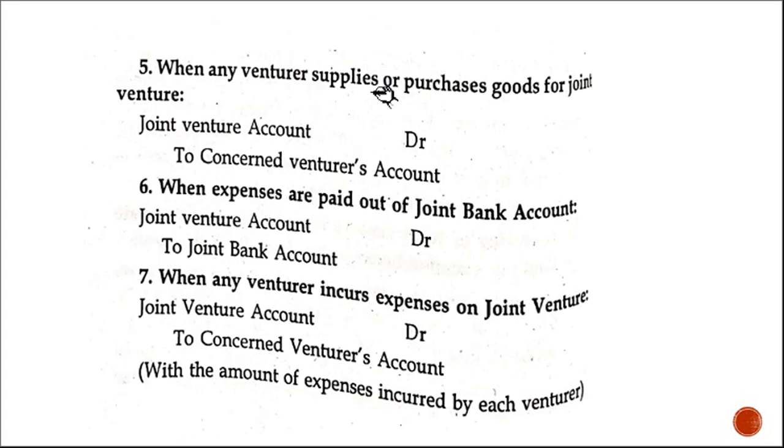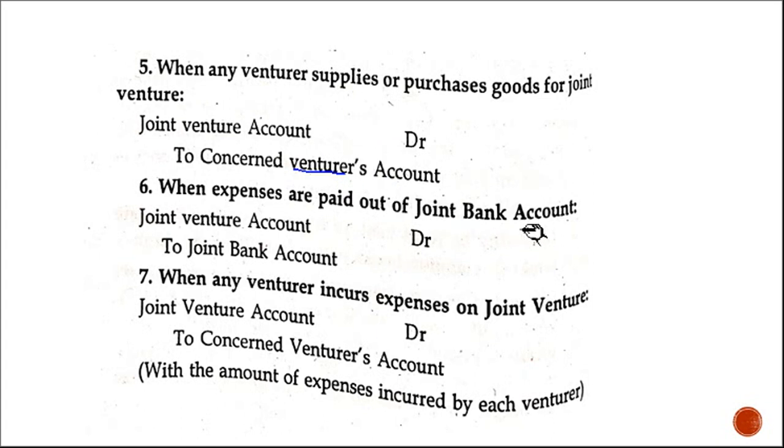When any venturer supplies or purchases goods for the joint venture, here what happens is the venturer brings the goods or purchases the goods. So goods come in. Joint venture account, overall we have to give joint venture. Two, who is the giver of benefit? Venturer. Who gets the goods? You have to write his name. So joint venture receives the goods, right? Joint venture account debtor to venturer's account.